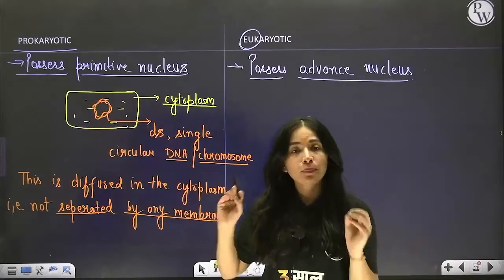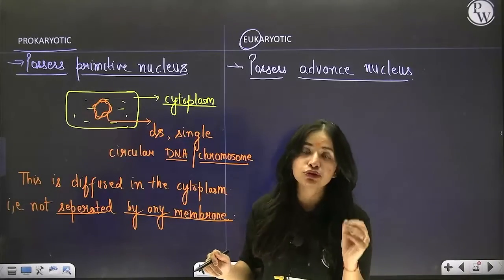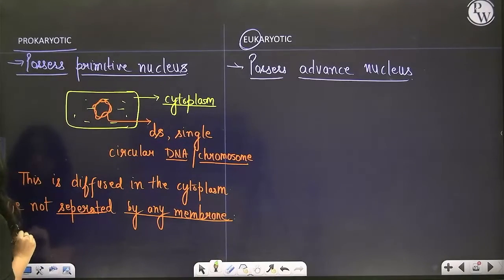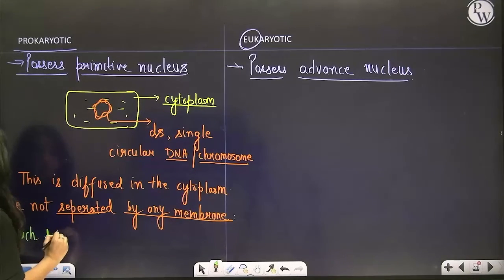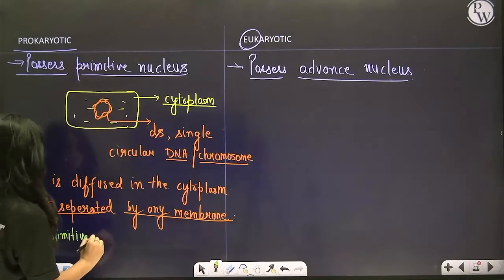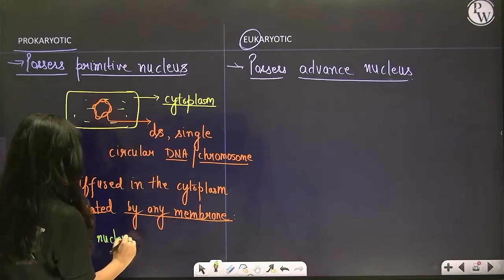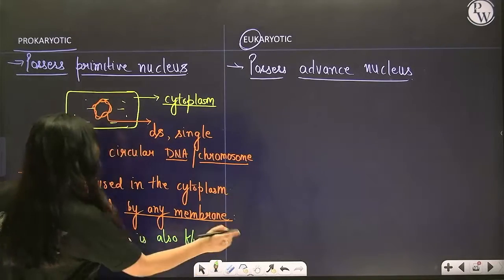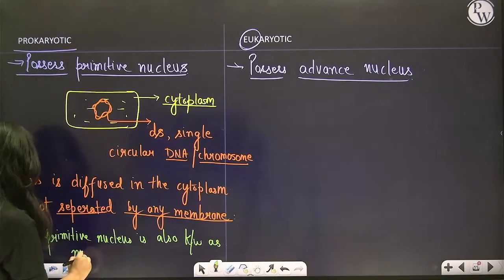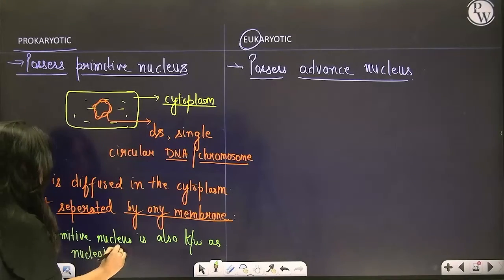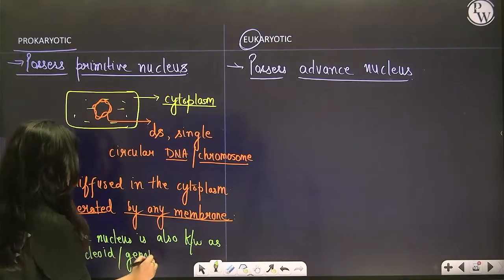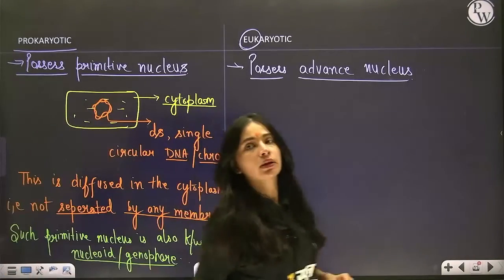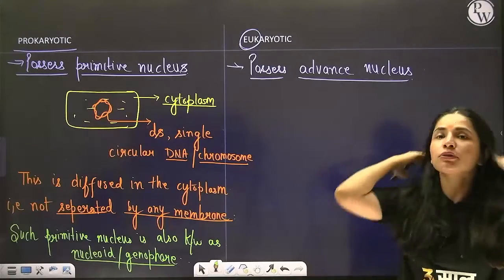And here for primitive nucleus, there is another term used, that is nucleoid or genophore. So such primitive nucleus is also known as nucleoid or genophore. Right? Clear? Understood everyone?